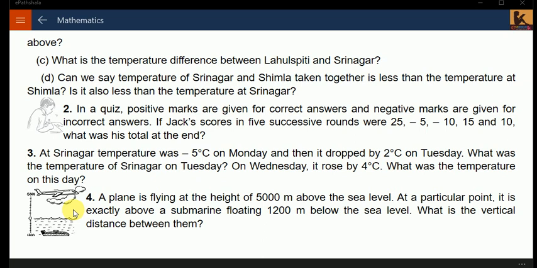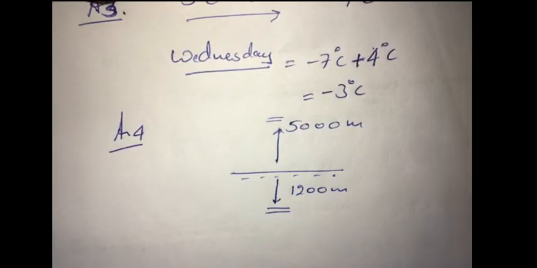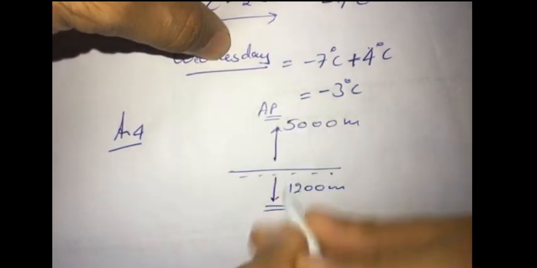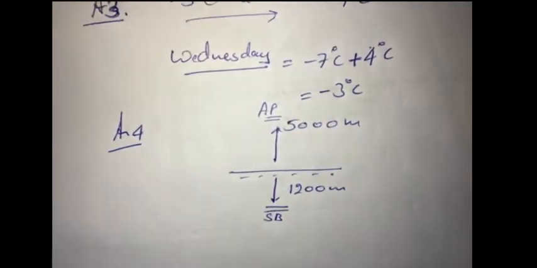There is a plane 5,000 meters above the sea level and a submarine 1200 meters below the sea level. And we have to find the vertical distance. This is a plane and this is a submarine.